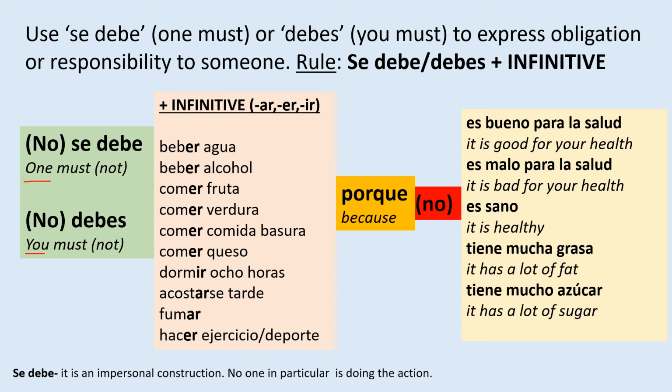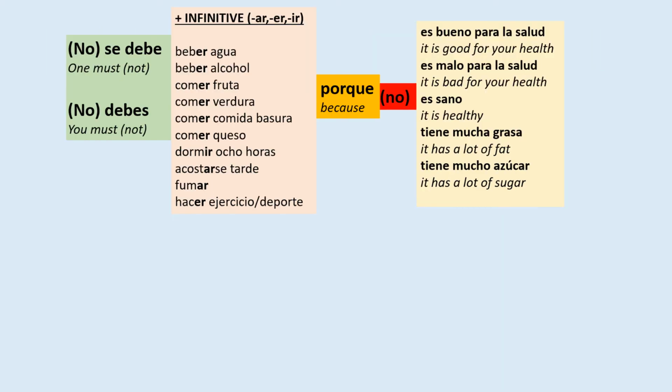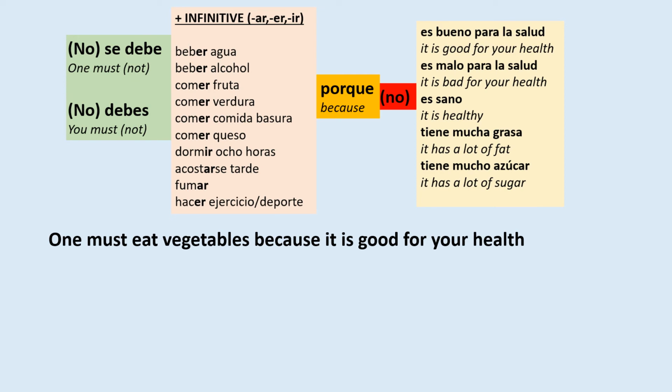So let's practice a little bit together with this sentence builder. So let's see. For example, I want to say one must eat vegetables because it is good for your health. So how would I start using this sentence builder? I'm going to start with my green column, the first one. So one must, it is se debe. Now, I'm going to go to my infinitive column, eat.